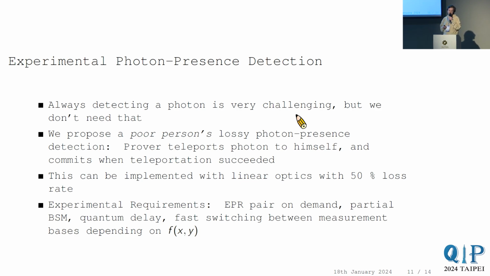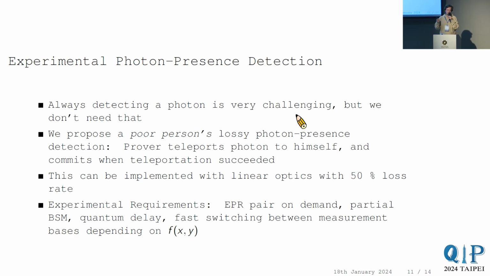And we propose an experimental setup that we call a poor person's lossy photon presence detection setup, where the idea is the following. The prover continuously makes EPR pairs, and he does a Bell state measurement on any incoming signal. So he's continuously doing Bell state measurements, and sometimes when the photon arrives, he will have a Bell state measurement that succeeds, and then he knows that the incoming photon actually teleported to the other half of the Bell state that he kept somewhere else. So he sends half of the Bell state into some sort of memory, and the other half he sends over, and then he does a Bell state measurement there.